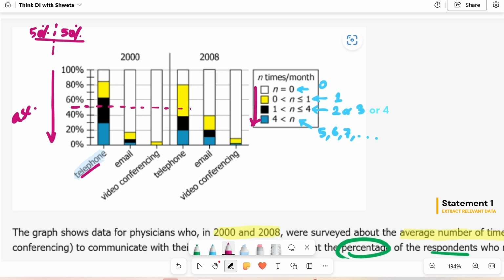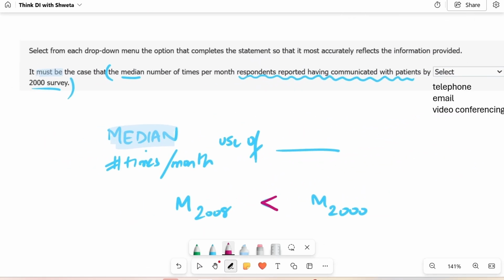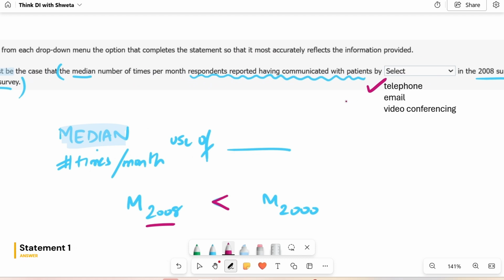You don't have to do actual calculations. What does this mean? How do you read this? Telephone, you see the 50% line passes through the black section, which means the median for telephone is 2 or 3 in the year 2000. And what about in the year 2008 now? In 2008, this middle line is passing through the yellow section, which is 1. So the median has indeed dropped, which means we already have our answer. We wanted that category where the median drops, right, from 2000 to 2008. And therefore, your answer for the first drop down is telephone.